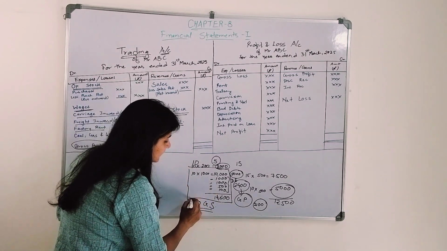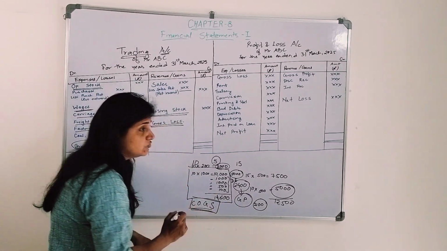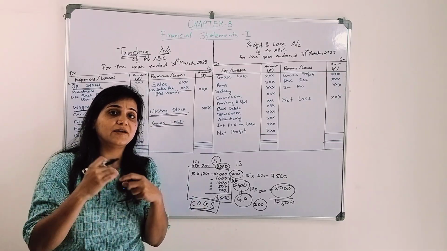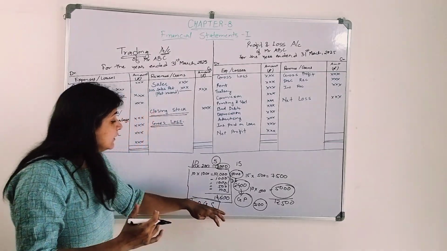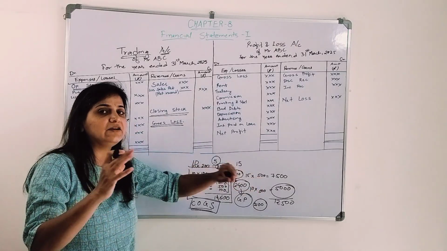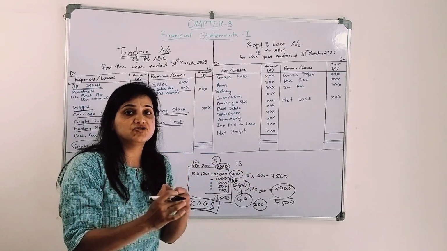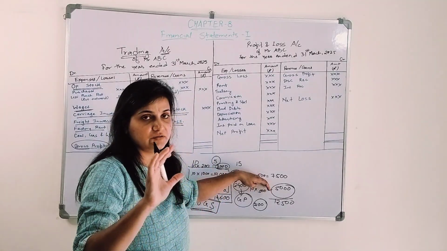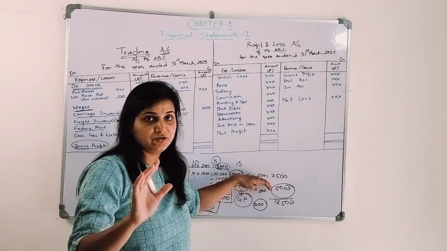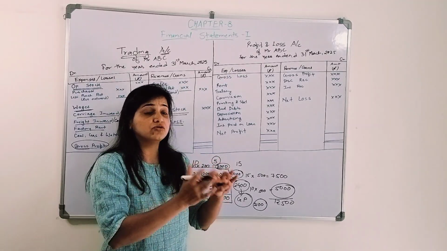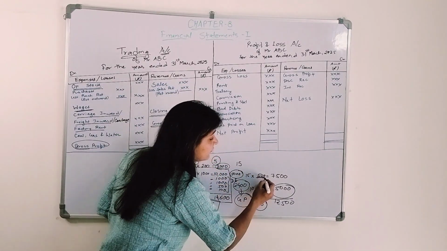Now we studied a term known as cost of goods sold. What we need to identify is the cost of the goods that we are selling in the market, right? So how many units have I sold? Sorry, not 15 units, I am selling 500 units. So I need to measure how much is the cost of those particular 500 units.